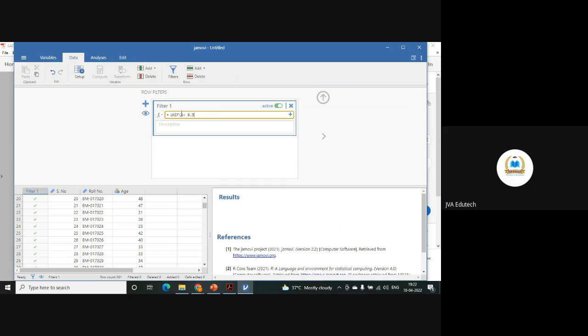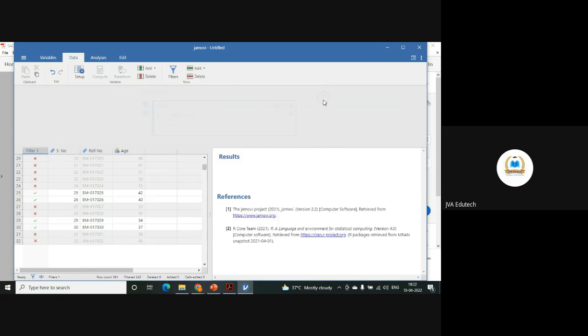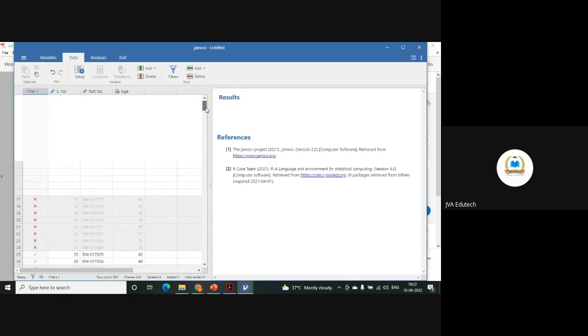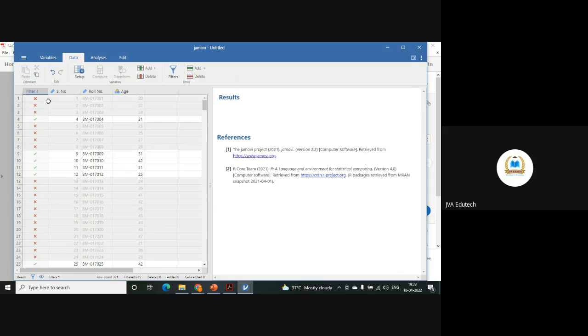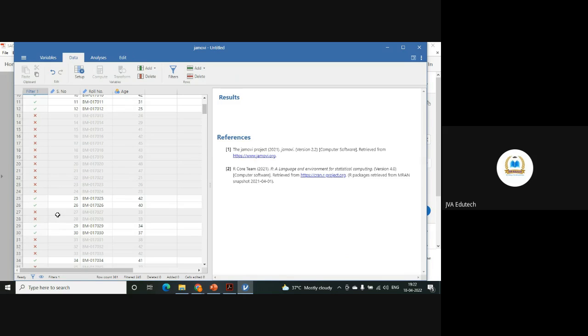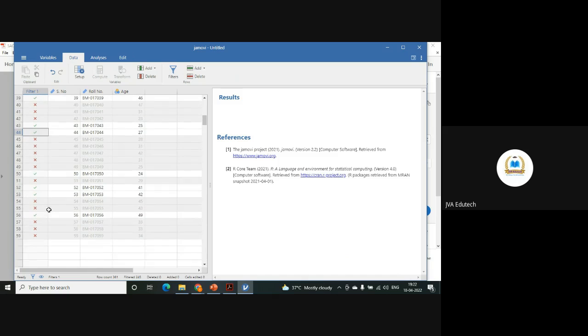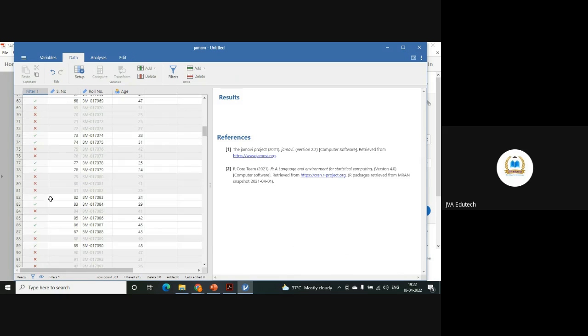So you want to take 30%. So you click this, click on enter. And if you see, randomly it has taken 30%. Those who are crossed, they will not be computed into the system. It has done this randomly.